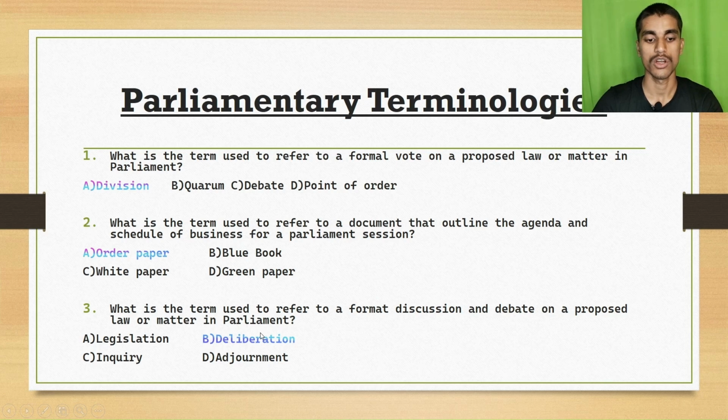The third one is, what is the term used to refer to a formal discussion and debate on a proposed law or matter in Parliament? Option A, legislation. Option B, deliberation. Option C, inquiry. Option D, adjournment. The right answer is option B, deliberation.